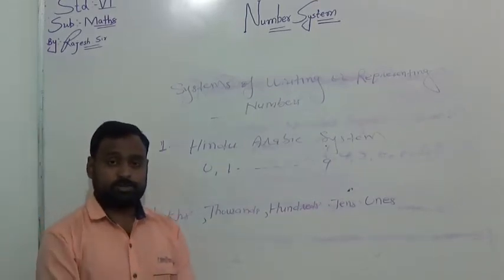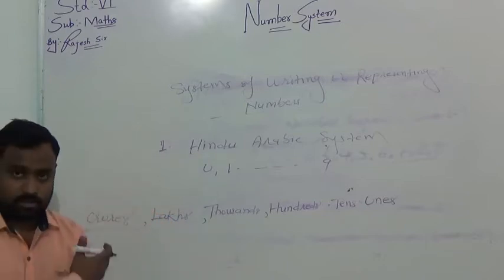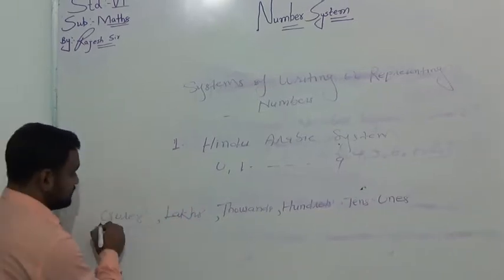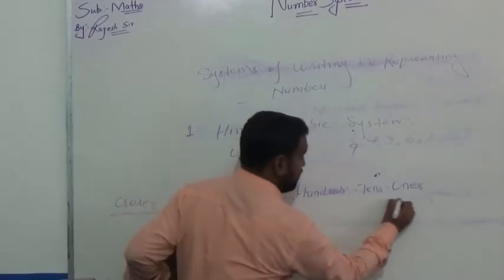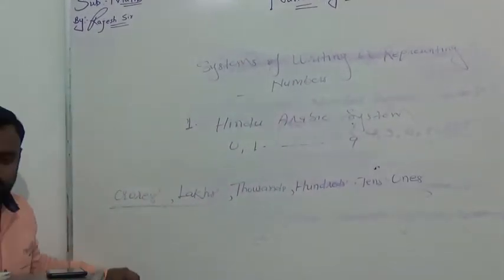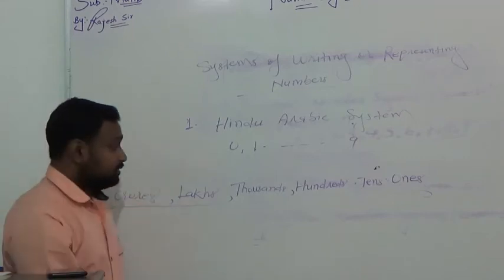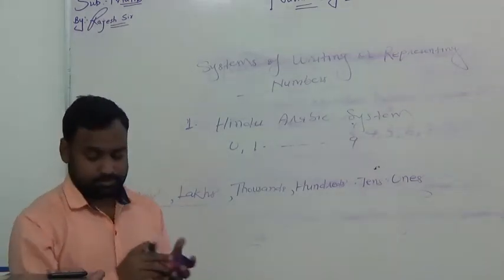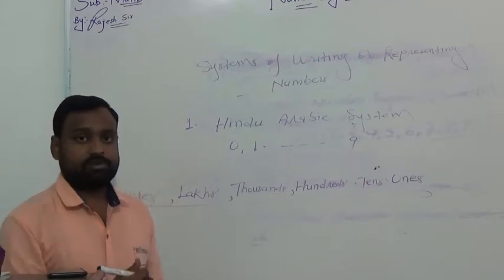In this system, we represent numbers with these separations of the digits. Suppose we have to write 120.